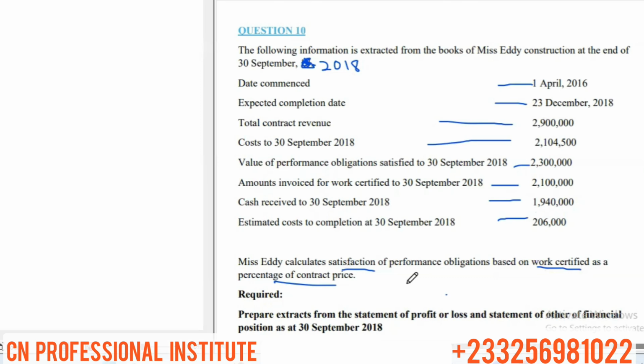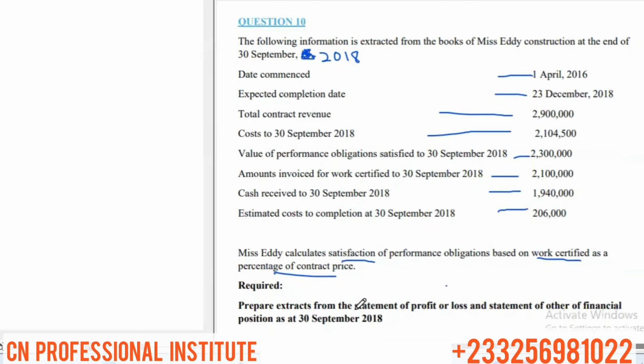We are to prepare an extract from the statement of profit or loss and statement of financial position as at 30th September 2018. So let's start.